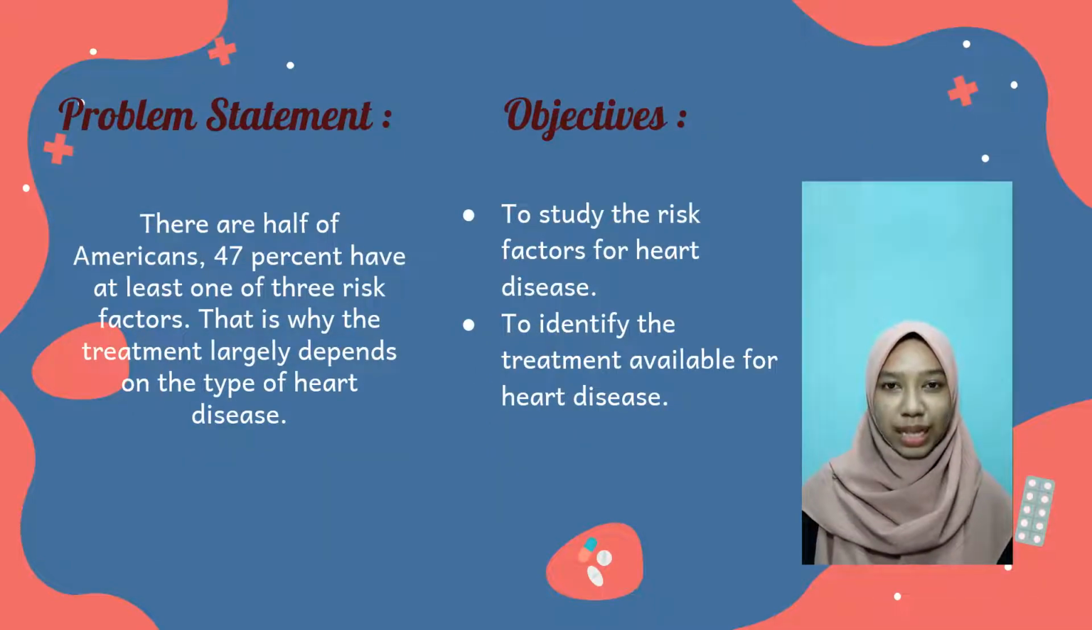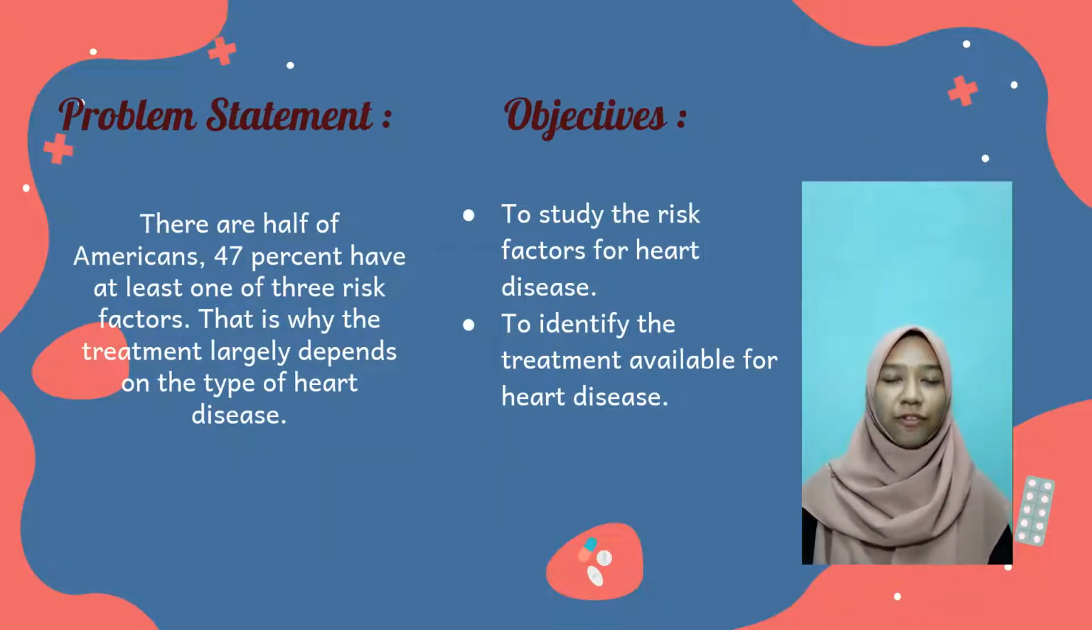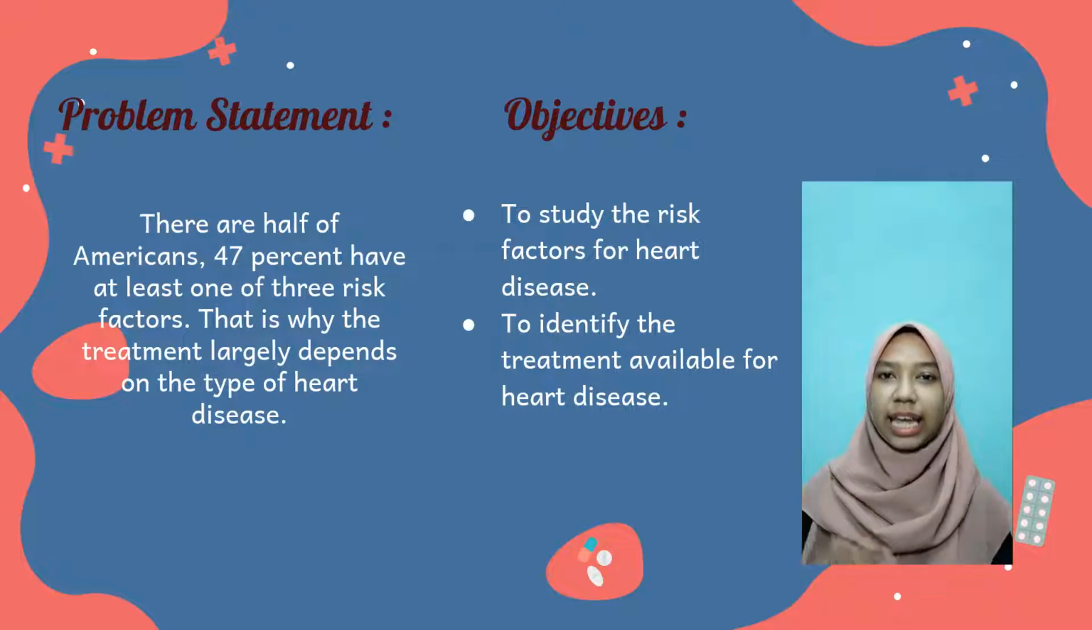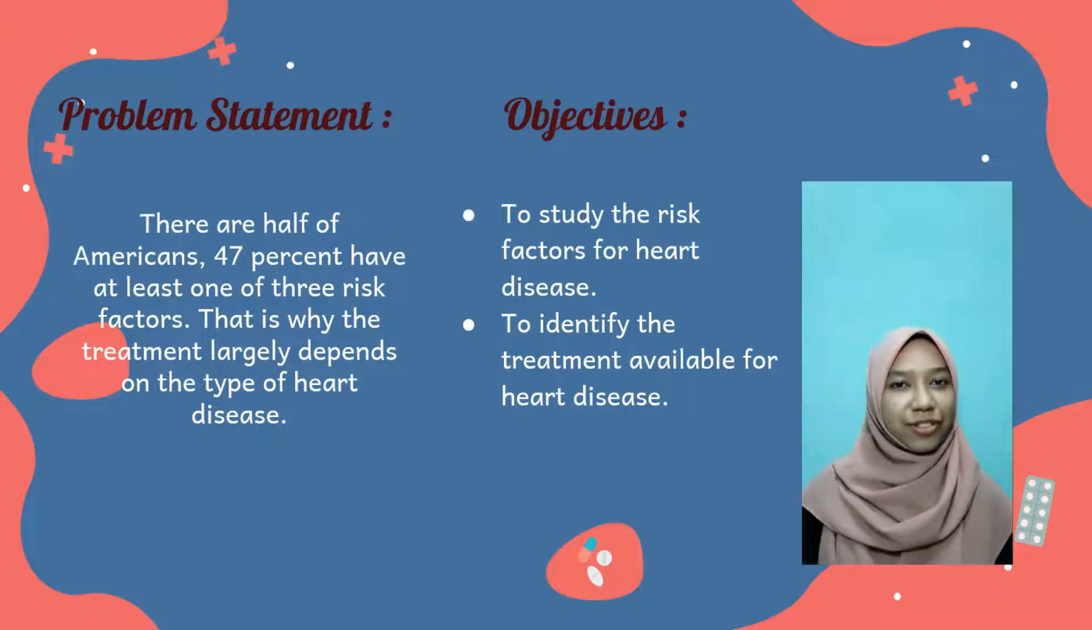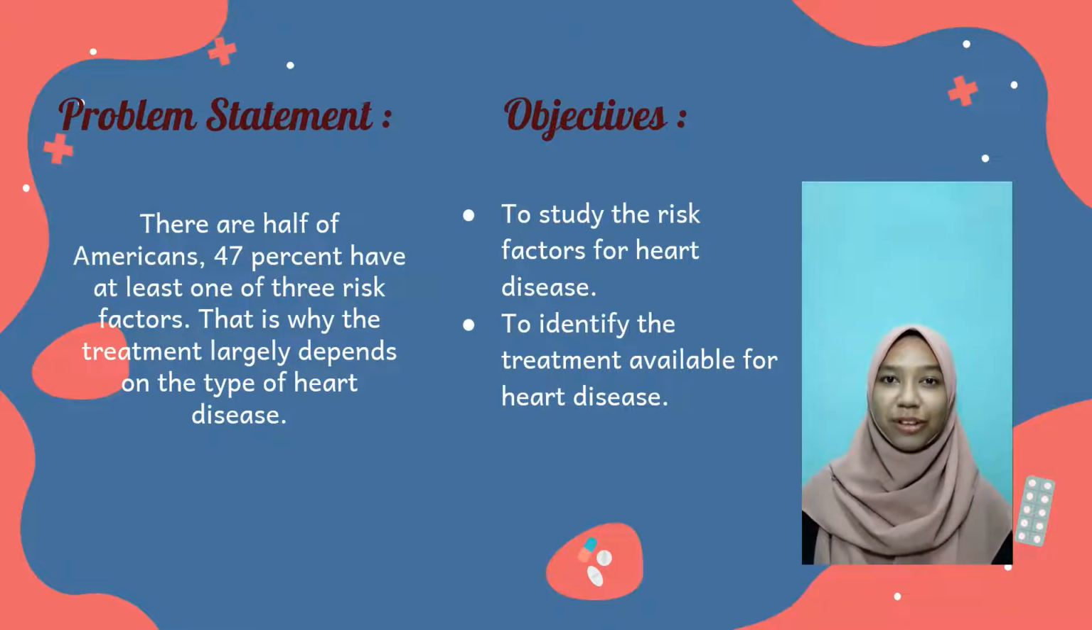Next is the problem statement. Half of Americans, 47%, have at least one of three risk factors. That is why the treatment largely depends on the type of heart disease. Next, the objectives are to study the risk factors for heart disease and to identify the treatments available for heart disease. Thank you.